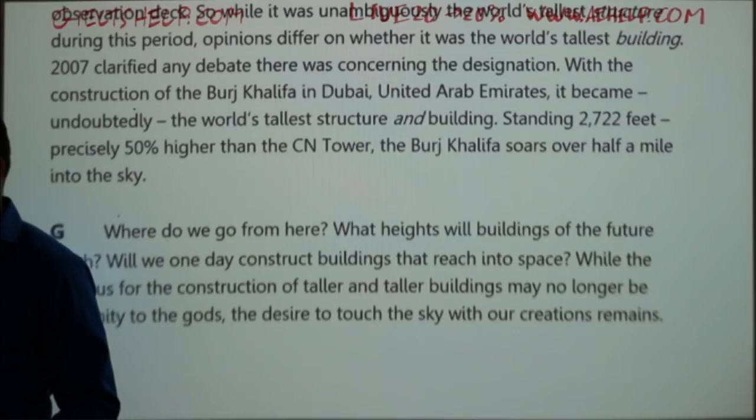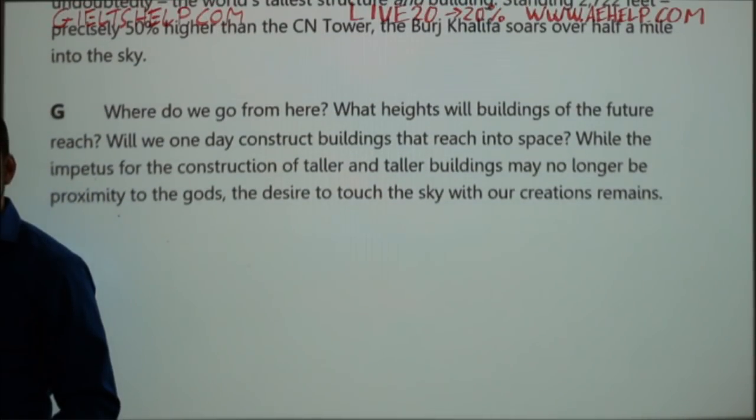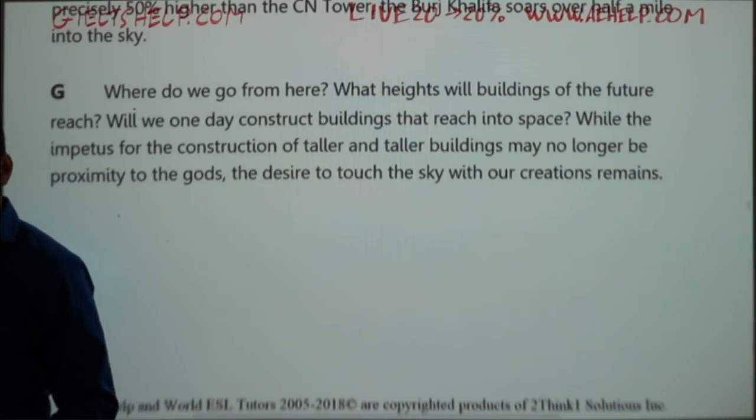The Burj Khalifa soars over half a mile into the sky. Where do we go from here? What heights will buildings of the future reach? Will we one day construct buildings that reach into space? While the impetus for the construction of taller and taller buildings may no longer be proximity to the gods, the desire to touch the sky with our creations remains.